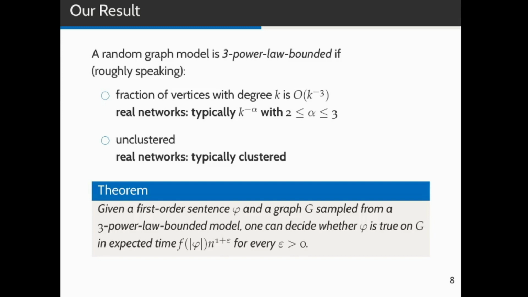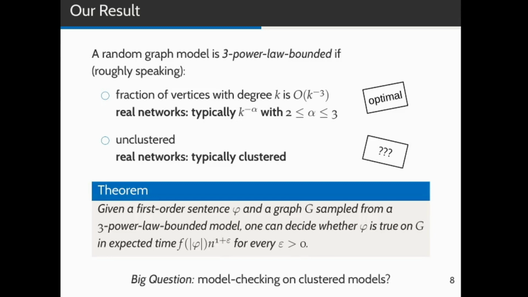Now you may ask yourself two questions. First of all, what if in the first condition alpha is not 3 but some smaller number? Can you still solve the model checking problem efficiently? And here the answer is more likely to be no. Under some reasonable assumptions, we show that the problem becomes hard under these circumstances. And the second question is, what about clustered graphs? And here we don't know. The big open question is whether we can solve the model checking problem on clustered random graph models. And if you're interested in working on this with us, please contact us.